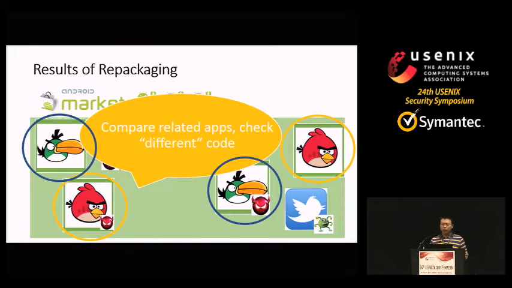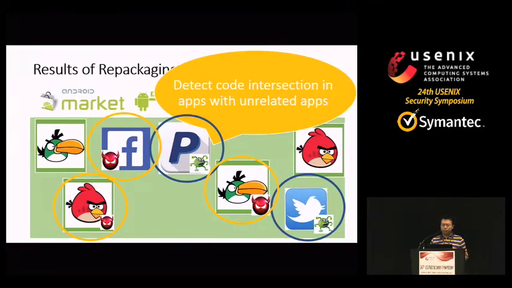What we do is simply compare the code of related apps. Related apps means an app and its repackaged versions, and those repackaged from the same original. If we find such a case, we can compare their different parts. If a different part is not a library, we think that is highly suspicious.